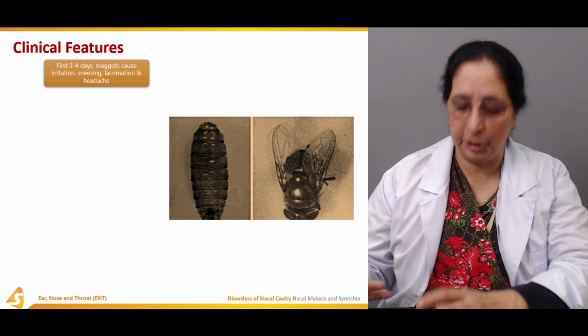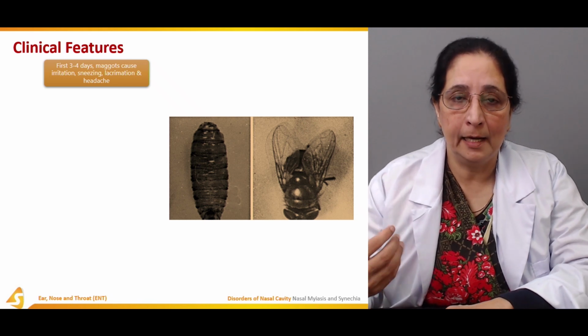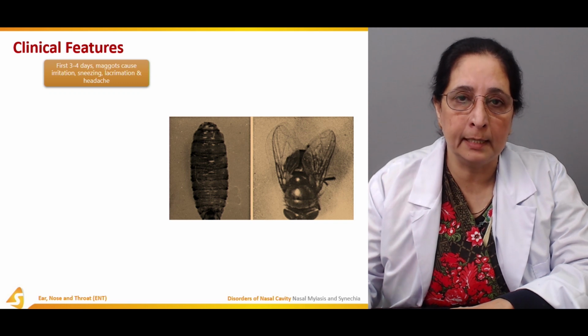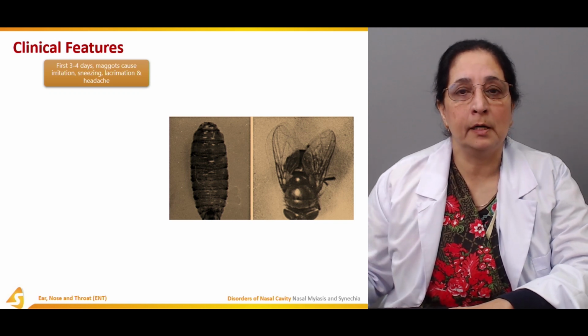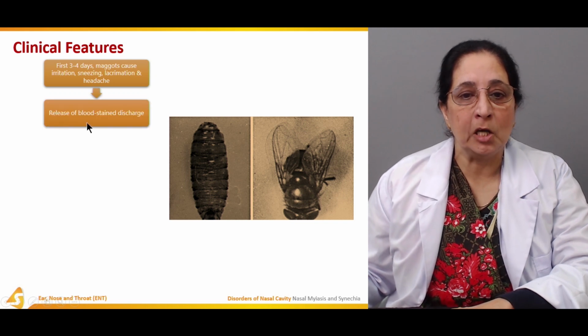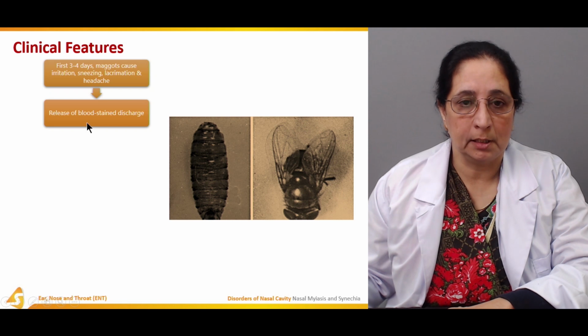Usually the patient is not alert to the condition because these symptoms are very common in allergies or rhinitis. Then there is release of blood-stained discharge.